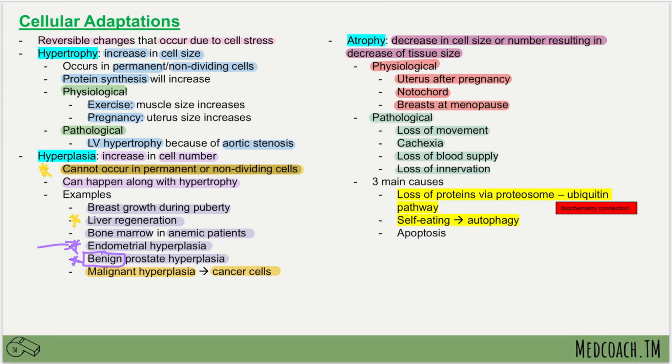So there are three main causes of atrophy, and these are very high yield, mainly because they also have a biochemistry connection, which you can see over here. So the three main causes is, first of all, there is a loss of proteins, and this happens via the proteasome and ubiquitin pathway. And then we have self-eating, which can also be called autophagy. And then finally, we have apoptosis. So these three are extremely high yield points that you want to remember that can cause atrophy.